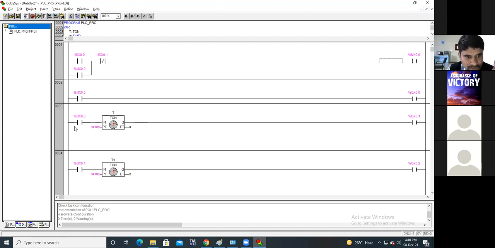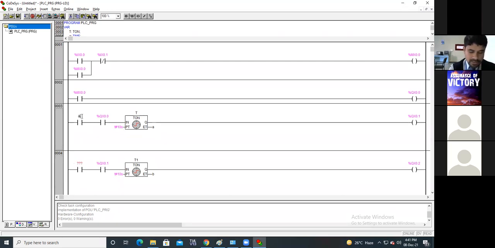Now if you place the status of this output everywhere, then it will be good. I'm giving the status of this memory bit percent MX 0.0 here also. See, now the status of this will be here. As soon as this gets deactivated, the whole system will get deactivated.